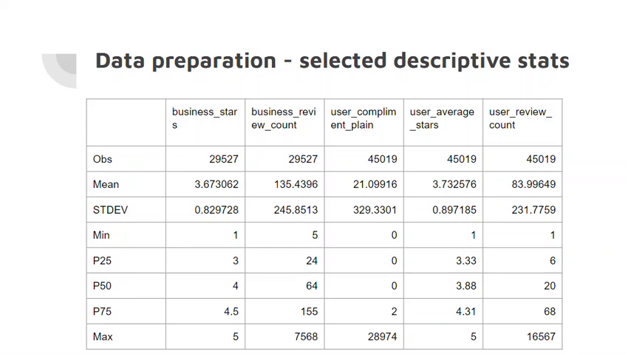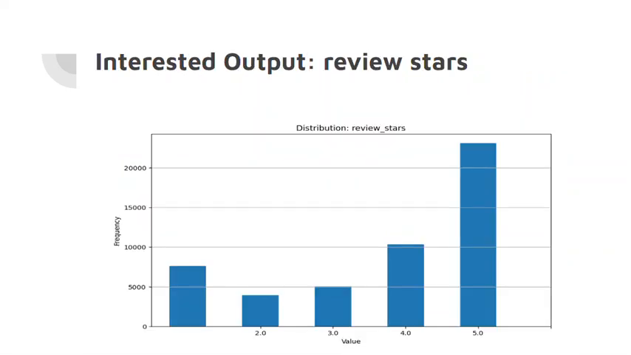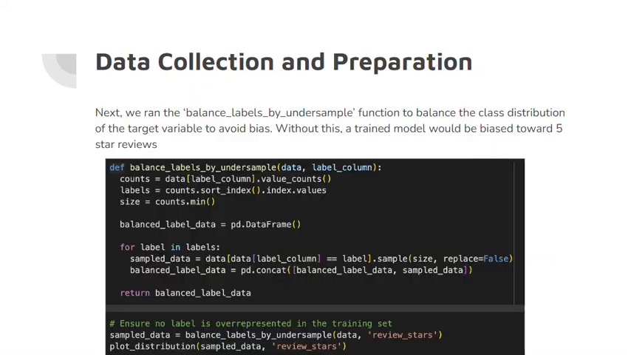As we can see, we have the observations and mean, standard deviation, minimum value, and max values for each category. Here are the selected ones, and we also made some plots. The variable we are interested in is review stars. And we plotted the distribution of each category with the frequencies. As this figure shows, the highest frequency is 5 stars.